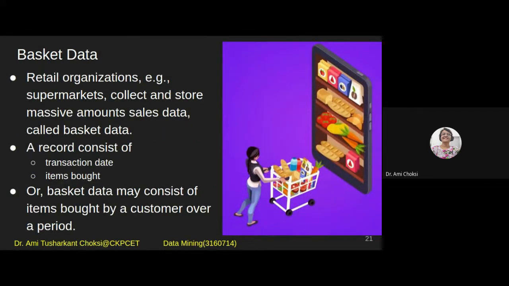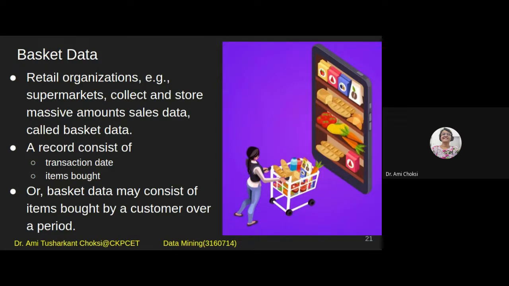For market basket analysis, we can see the figure and very nicely understand that the person is having a basket with her, and whatever items she is purchasing, she is putting inside the basket, right? It can be the mall, it can be the supermarket, it can be anything.